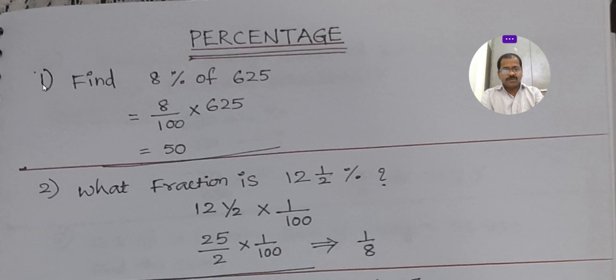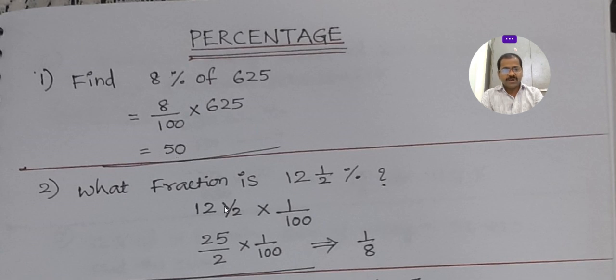You see here, first problem: find 8% of 625. Whenever we get a percentage, we have to divide by 100. In the denominator we write 100, into 625. Then we will get 50. In 625, if we consider 8%, that is 50.